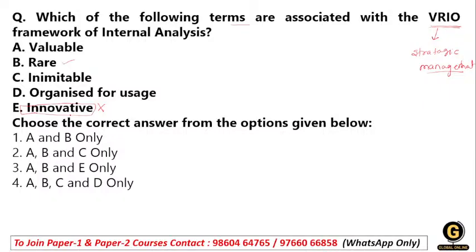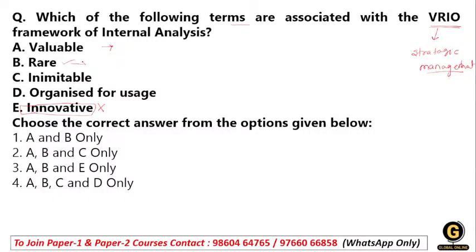So we have A, B, C, D. V is for value, that means whatever resources we have must be valuable to provide a competitive advantage to the organization. That is the internal analysis, the internal strength of the organization.